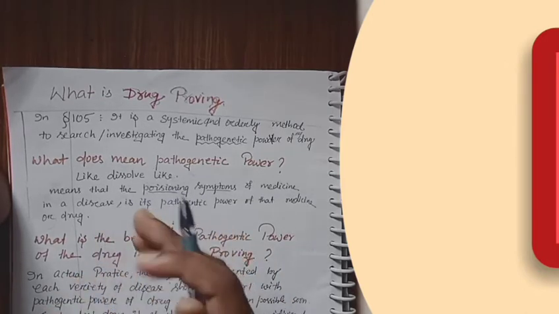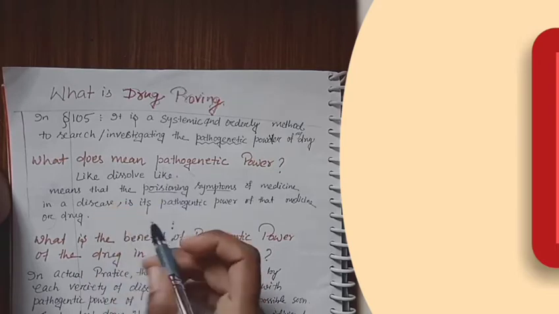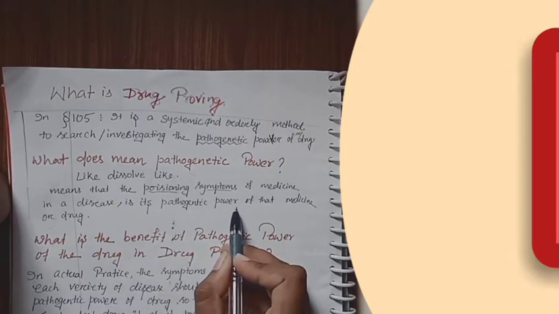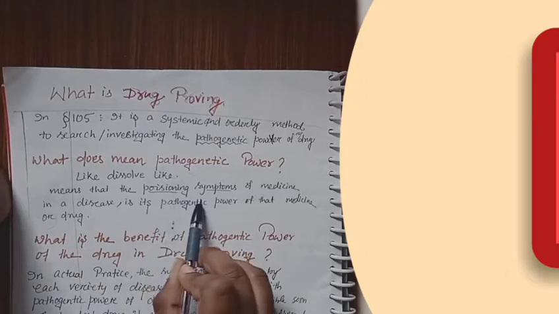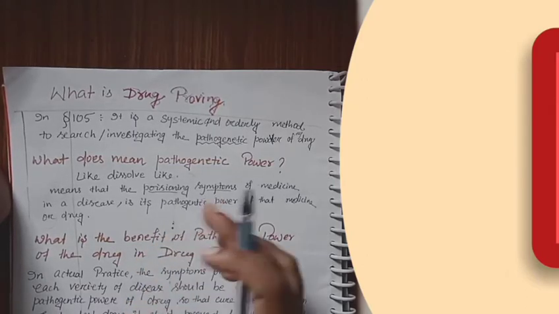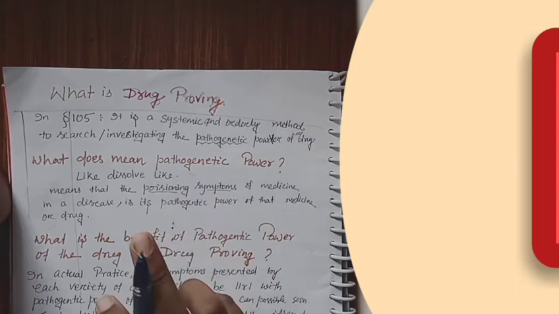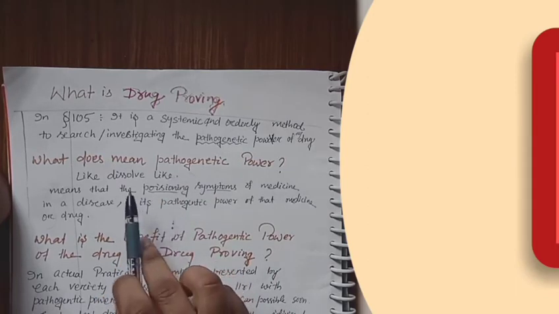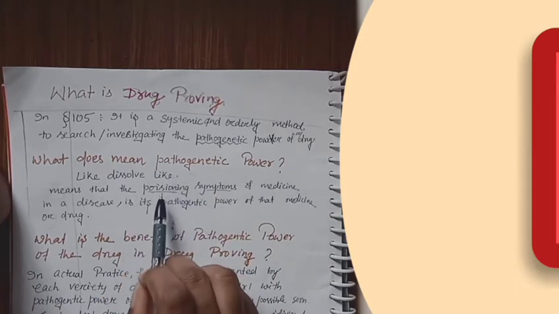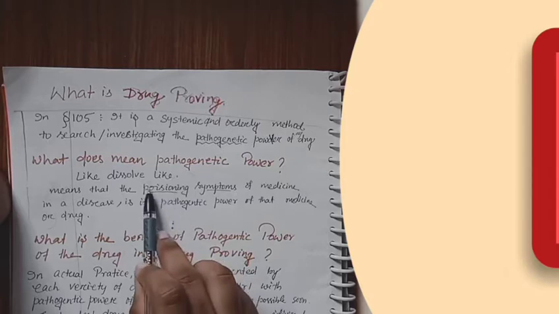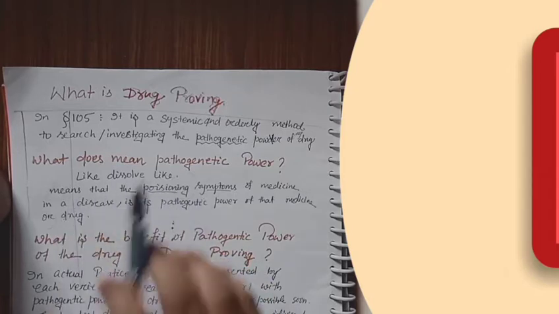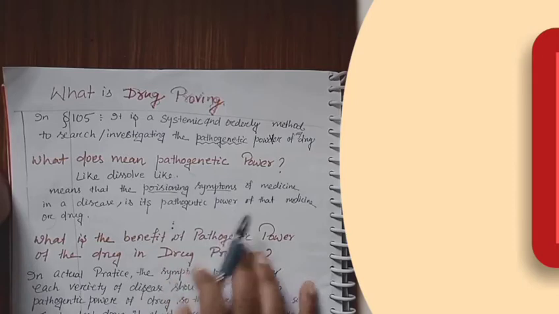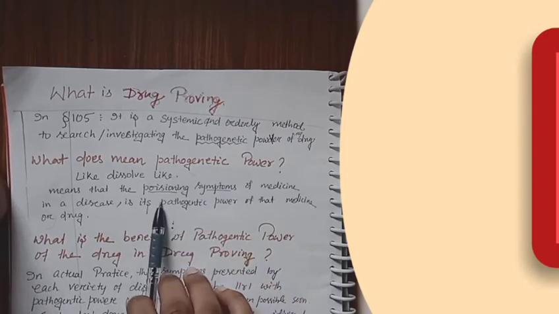That is our pathogenetic power. By this poisoning symptom we have a great opportunity: we can use this medicine in those diseases in which the symptoms are equal or parallel. That is the pathogenetic power of the drug.